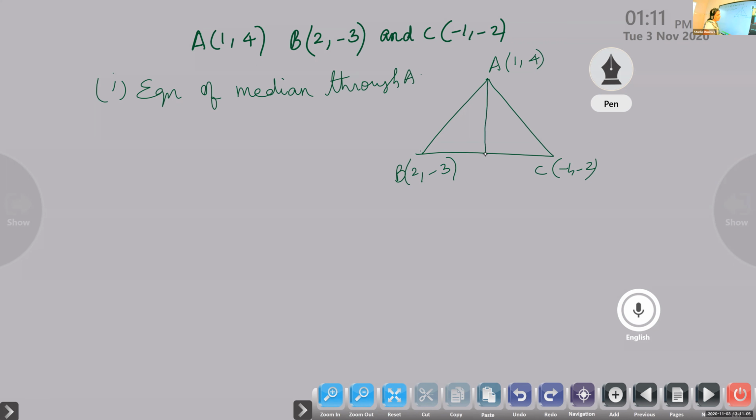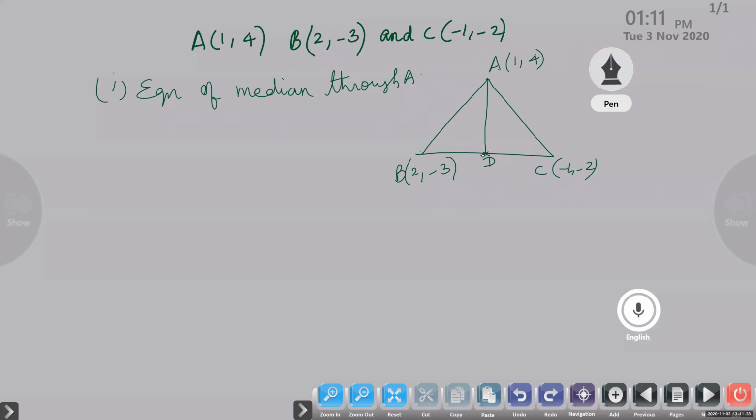What is meant by median? Ashwin, what is the median? Can you define median? Karthik: passes through the center.